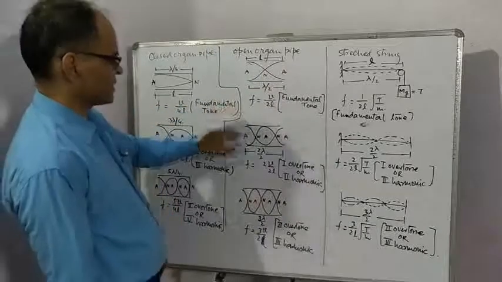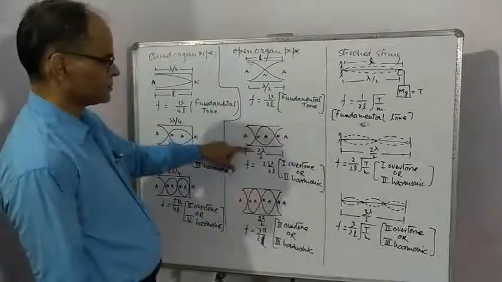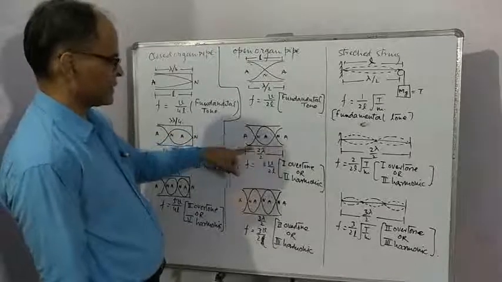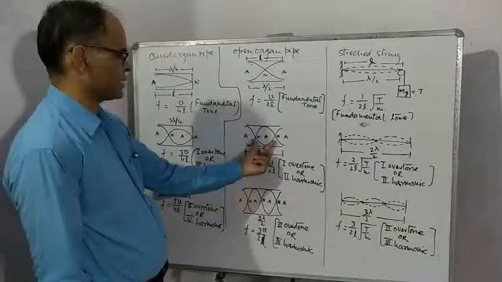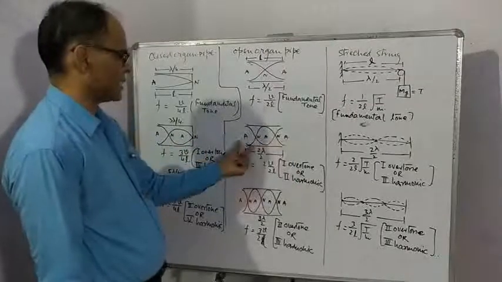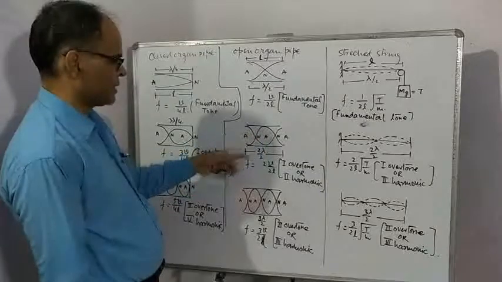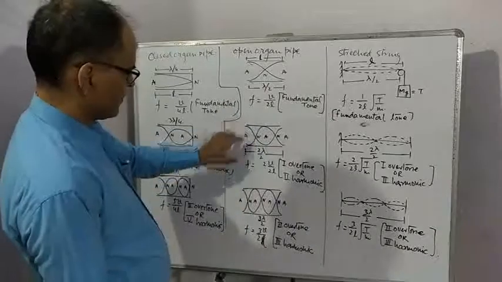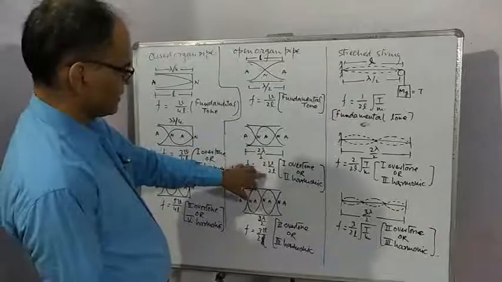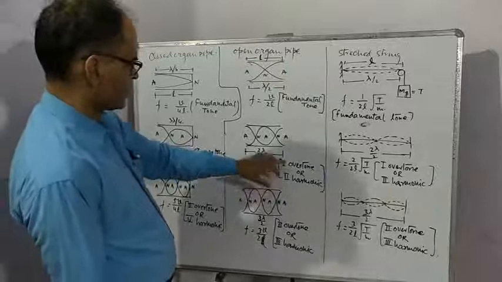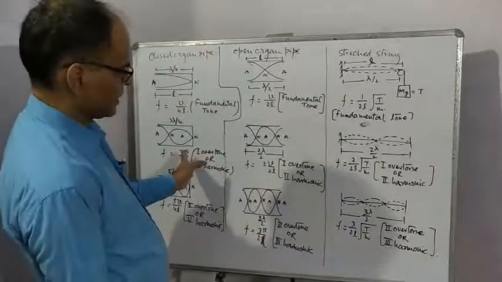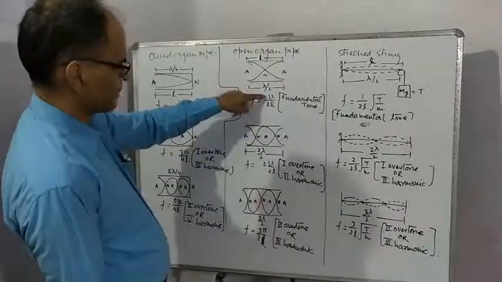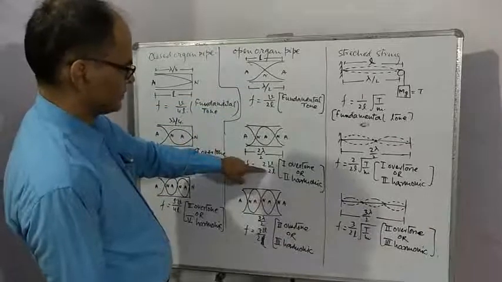Next higher frequency is obtained in this situation. This is lambda by 4, lambda by 2, lambda by 4, so total length is lambda. You can write it as 2 lambda by 2. In this condition, frequency is 2v by 2L. So it is the first overtone, as in the closed organ pipe. Since it is twice the fundamental tone, it is the second harmonic.